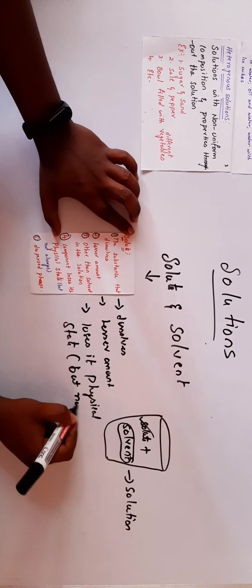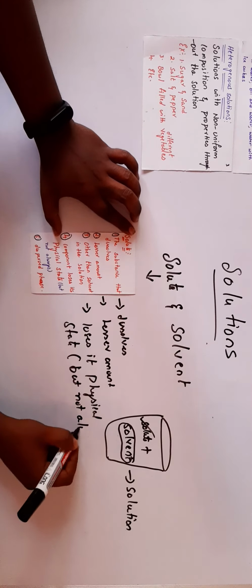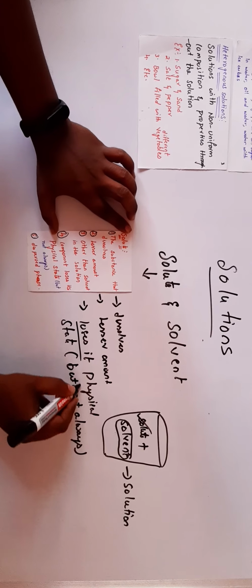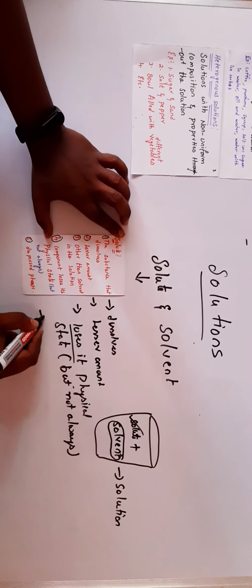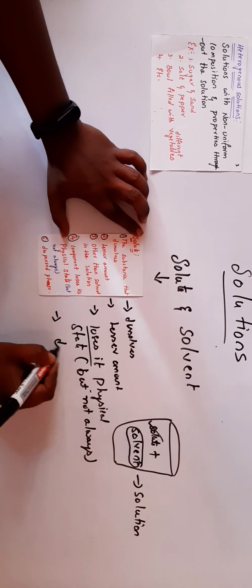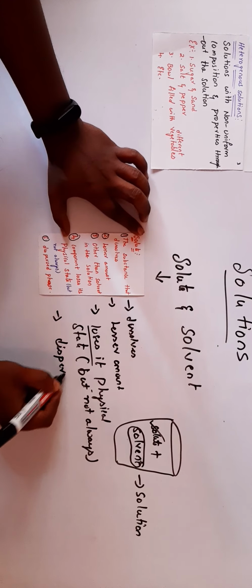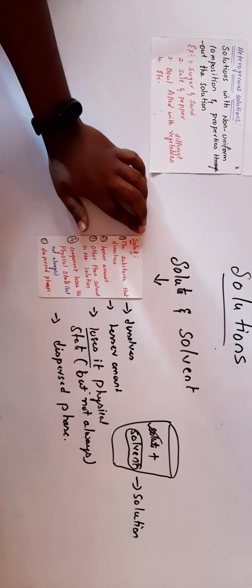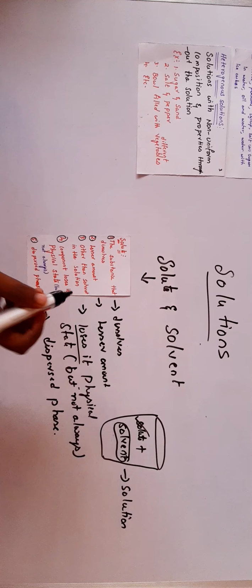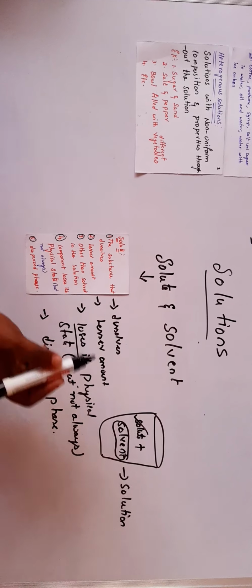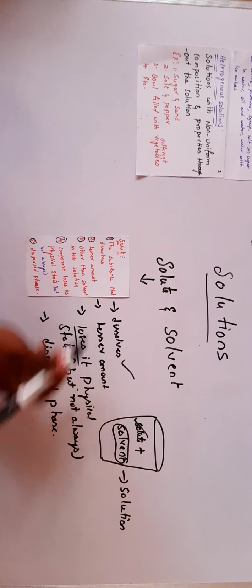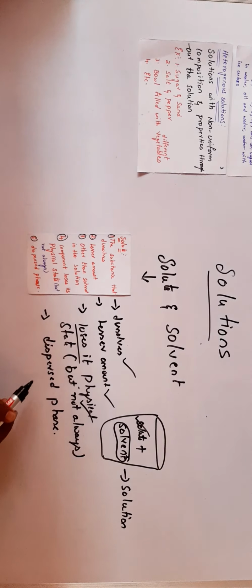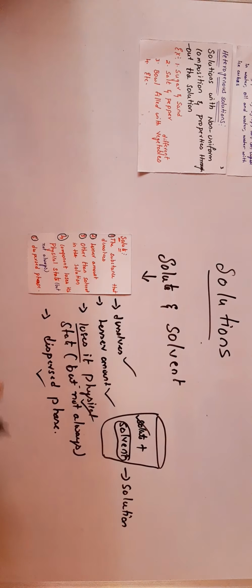Sometimes it exists in its parental state. Next, it is the dispersed phase. These are the properties of solute: the substance that is in a dissolved state, in a lesser amount, loses its physical state but not always, and is in a dispersed phase.